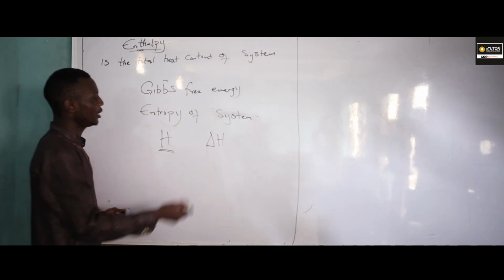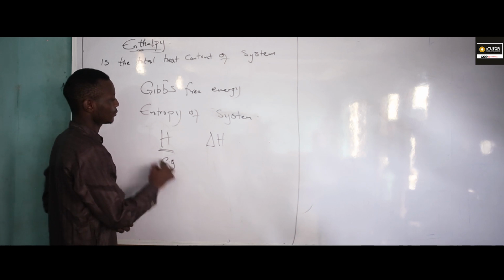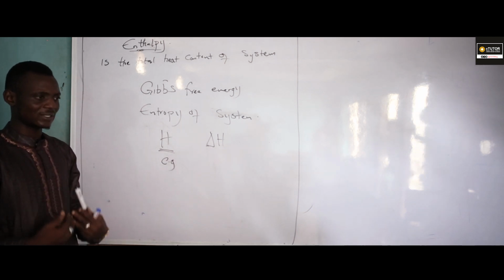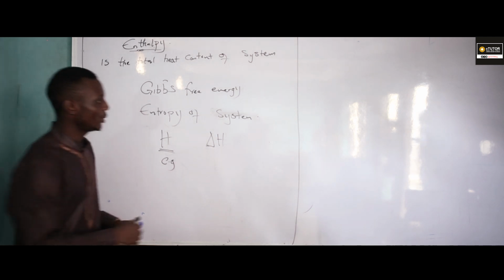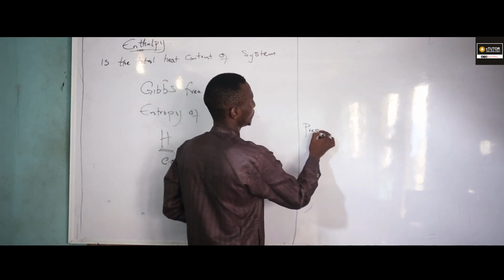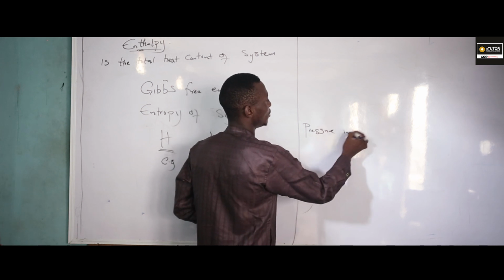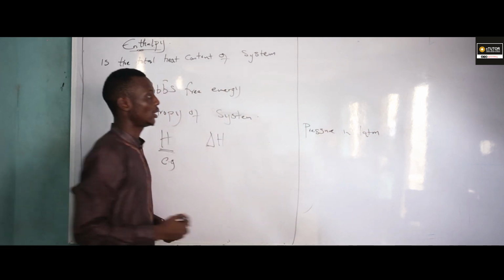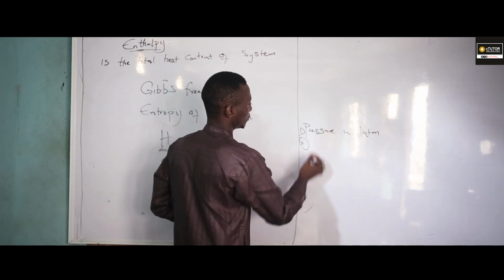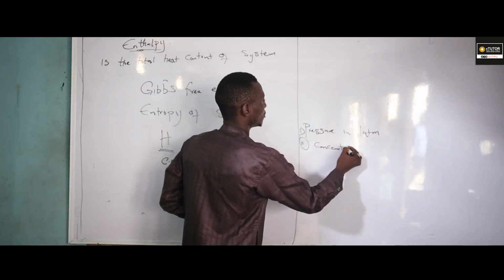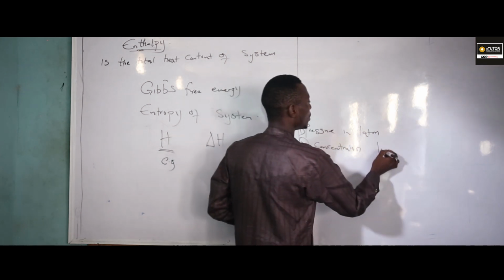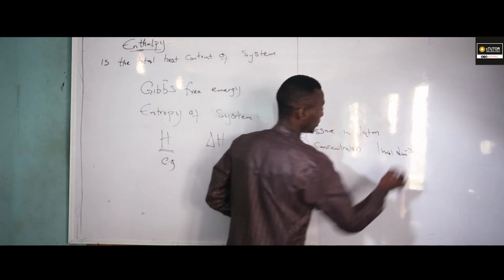For example, when we measure our enthalpy in standard state, what is the meaning of a standard state in chemistry? That means the pressure of the system must be 1 atmosphere. The concentration of the system must be 1 mole per dm³.